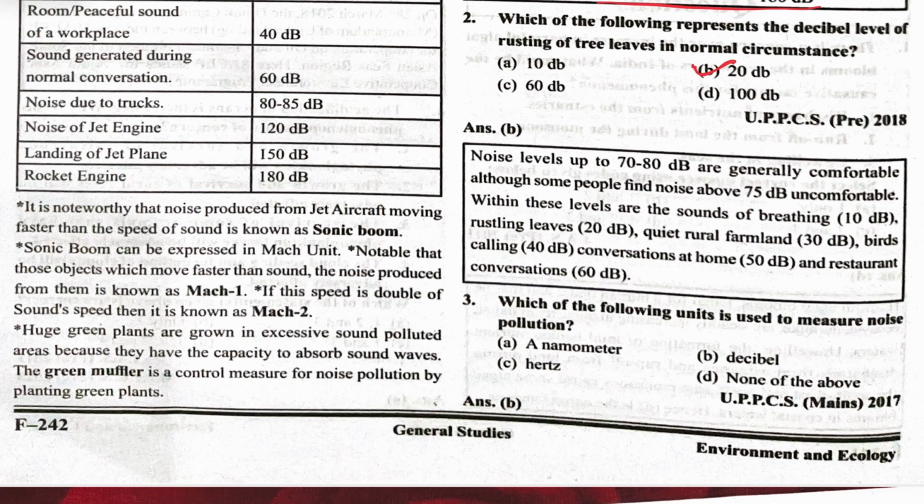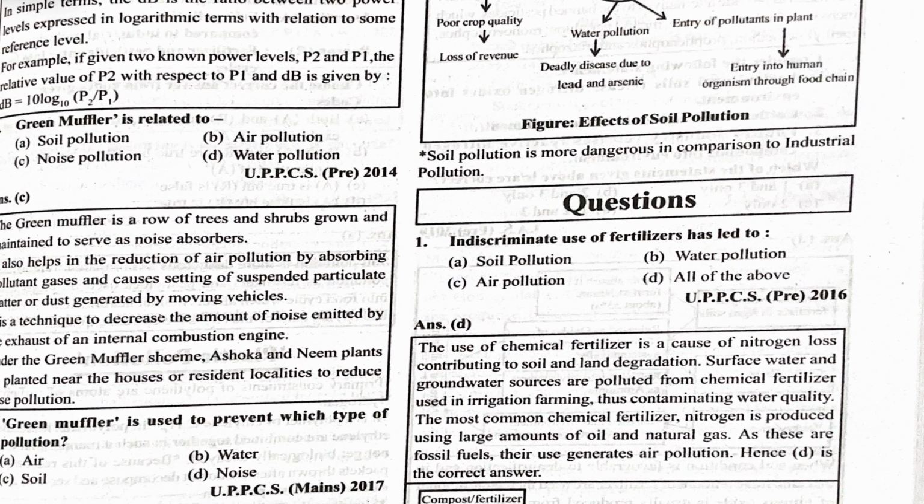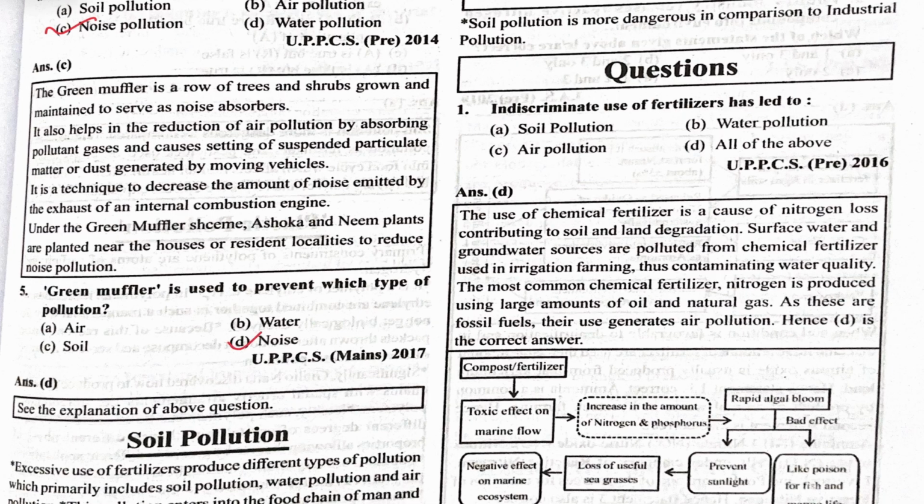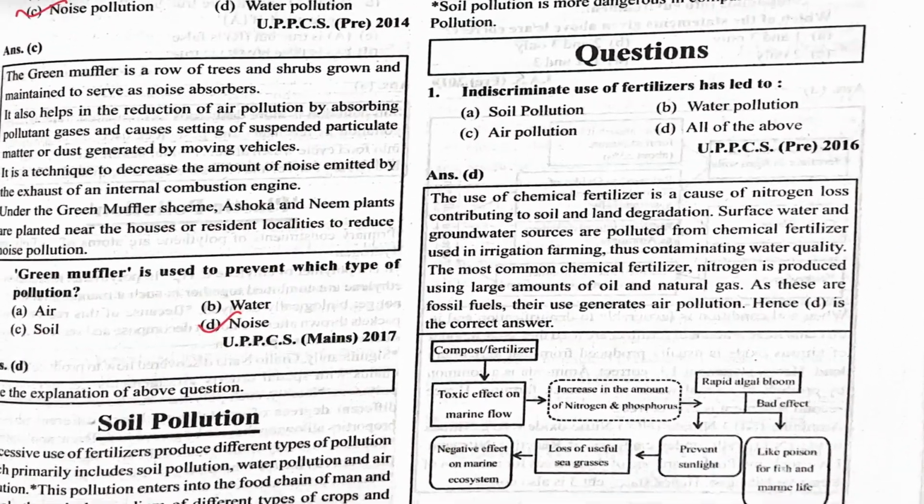Which of the following units is used to measure noise pollution? Decibel. Green mufflers are related to what? Noise pollution. Green muffler is used to prevent which type of pollution? That is noise pollution. Now noise pollution is done. Let's see soil pollution.